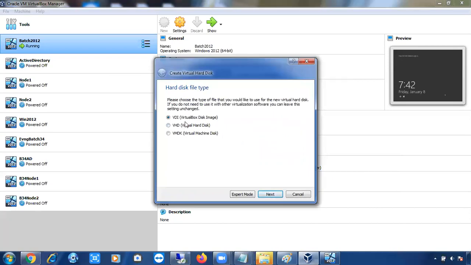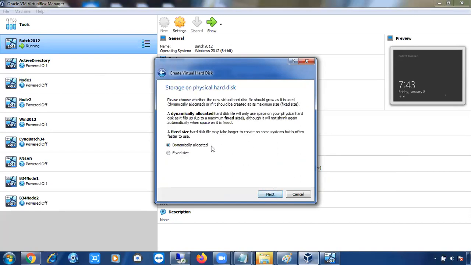So the virtual hard disk will be in which format? VDI format, VHD format, VMDK format. The most commonly used format is VDI only. So make sure you have selected VDI already. It will be selected by default. Don't change anything. Next. So here you are giving 25 GB storage, right?